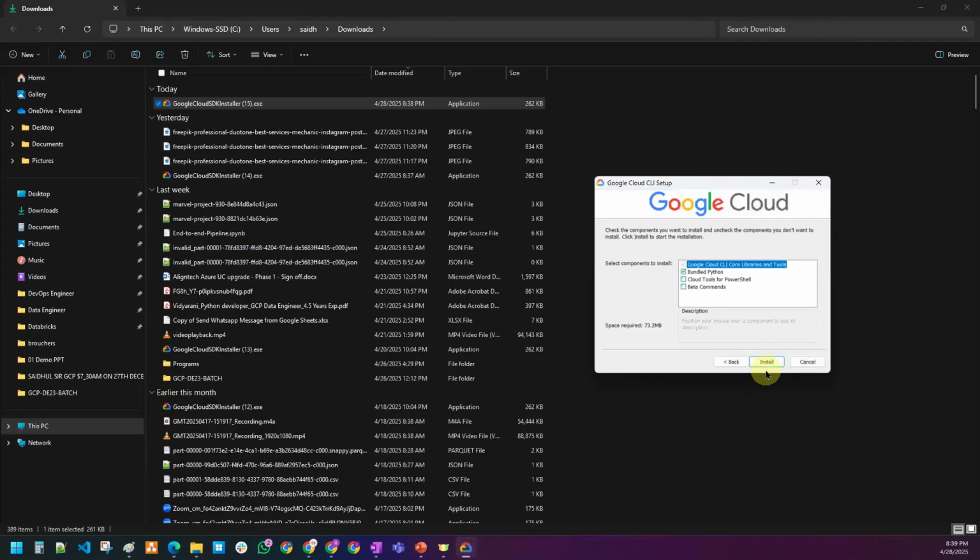Once you click on this final option, install, that's it. Your Google Cloud SDK is installed on top of your local machine. So that's what will happen here. Okay, so this is the procedure.